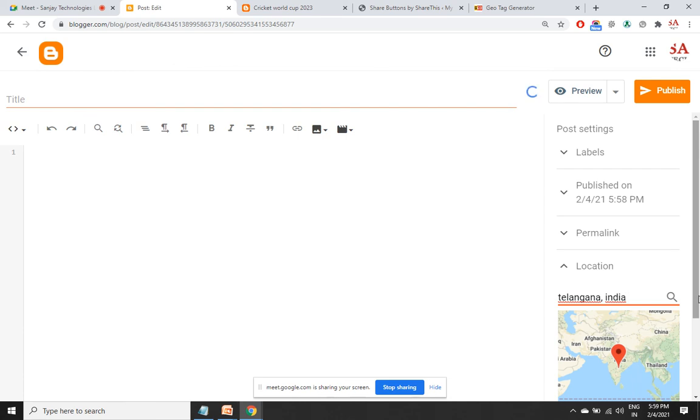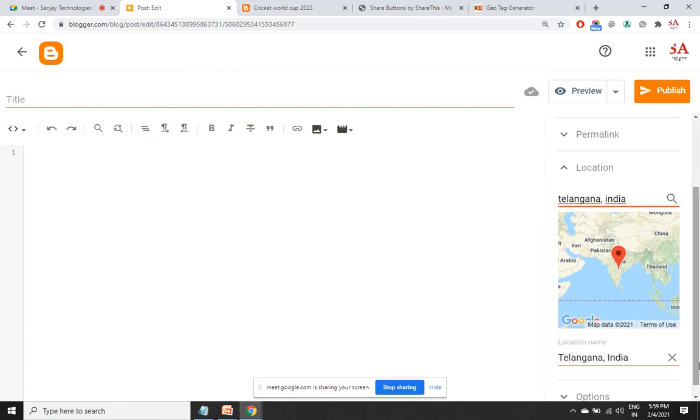Ensure that the pointer is at the center of the location and publish it. Even for an existing post, you can choose the location and then publish it. Search engine will understand that your targeted location is so and so. So priority will be only in that location. Like that, for every individual post you can do it.